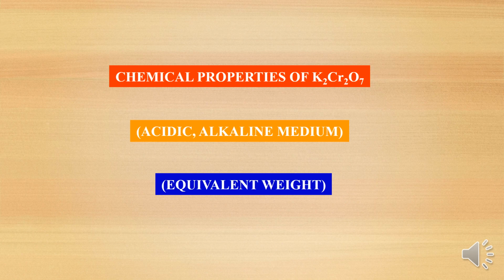The potassium dichromate undergoes reduction, that's why these are called redox reactions. Balancing the redox reaction is important for 2 marks. We will also study what happens in alkaline medium, and find out the equivalent weight of potassium dichromate in acidic as well as alkaline medium.